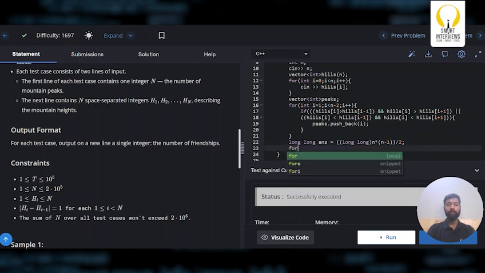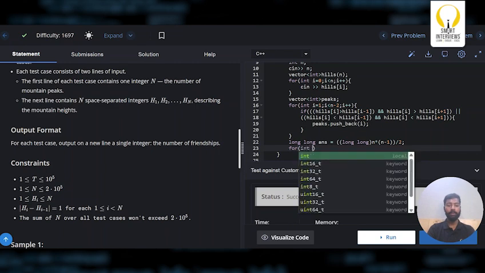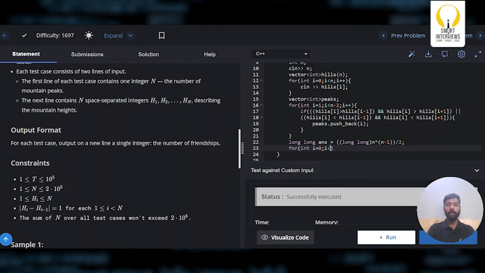Now I got my answers. Now I need to iterate and find the total number of non-friendship groups. So I'll simply iterate on the peaks array. So int i equals 0, i less than peaks.size minus 1, because we are taking 2 peaks at a time. So we need to compare with the next peak. So we'll be ignoring the last peak.